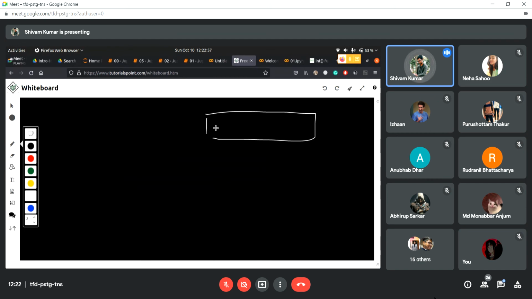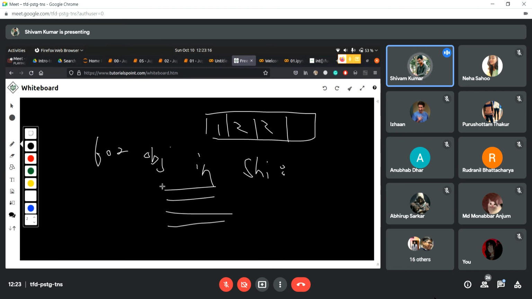We have a collection here. It has some number of objects. Suppose one, two, three, and we write for object in Shivam. So the name of that collection is Shivam, and we give this syntax colon, and we execute some statements. What these statements mean is it's gonna find an object in Shivam, that is the first object, and if it finds it, it's gonna come inside this block and it's gonna execute.